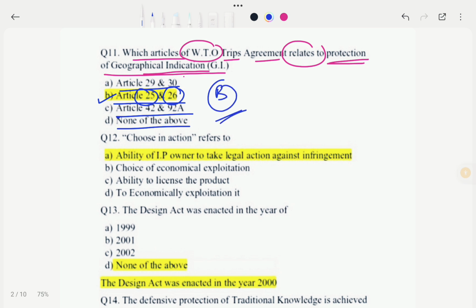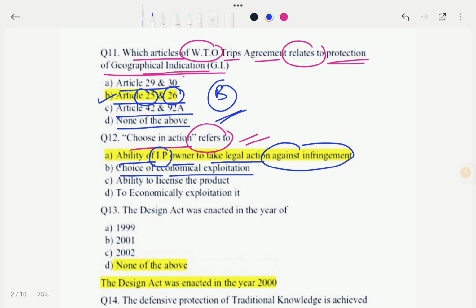Okay, so now we move to next question. So the next question is, choose in action refers to which of the following. Let's see the options. Options are A, ability of IP, that is intellectual property owner, to take legal action against the infringement. Option B, choice of economical exploitation. Option C, ability to license the product, and option D, to economically exploit it.